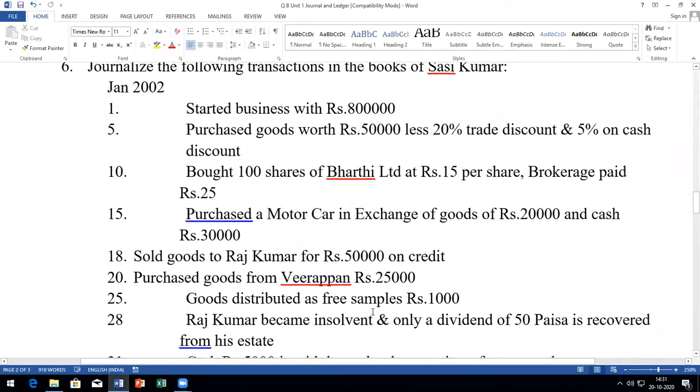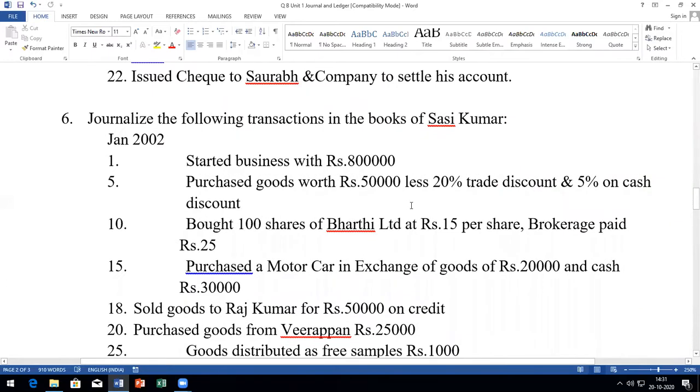Journalize the following transactions in the books of Shashi Kumar. Jan 2002. Jan 1, started business for rupees 8 lakh. Jan 5, purchased goods worth rupees 50,000 less 20% trade discount and 5% cash discount. Jan 10, bought 100 shares of Bharti Limited at rupees 15 per share. Brokerage paid rupees 25. Jan 15, purchased a motor car in exchange of goods of rupees 20,000 and cash rupees